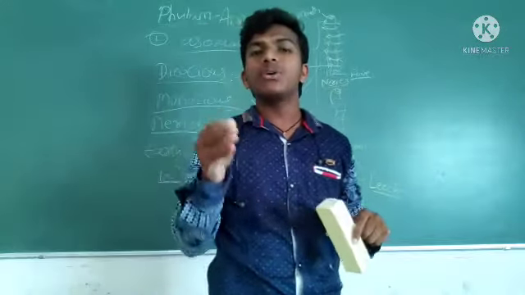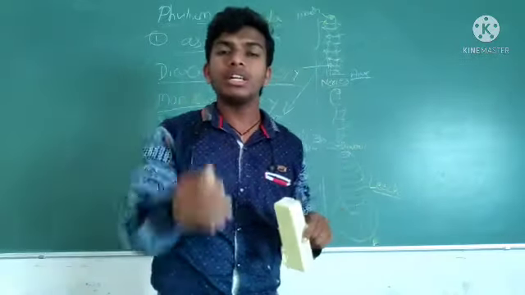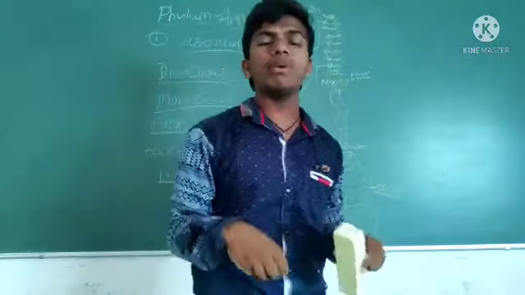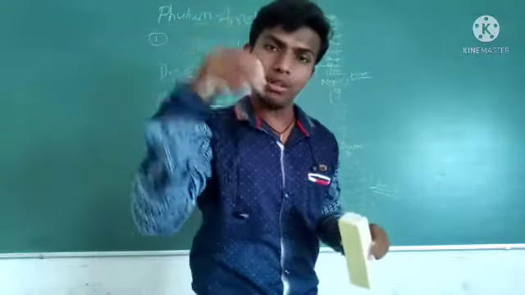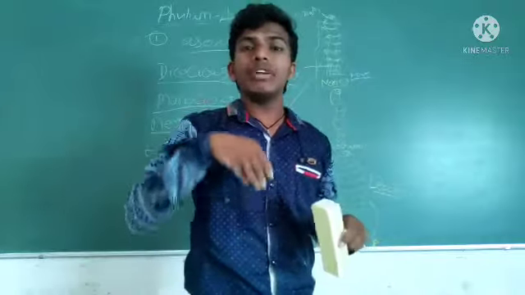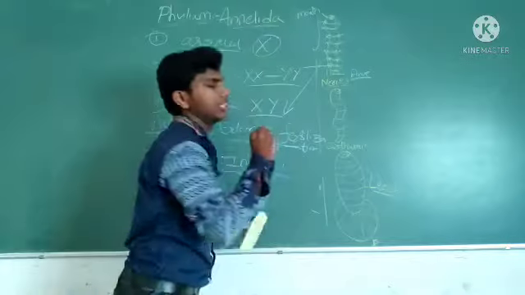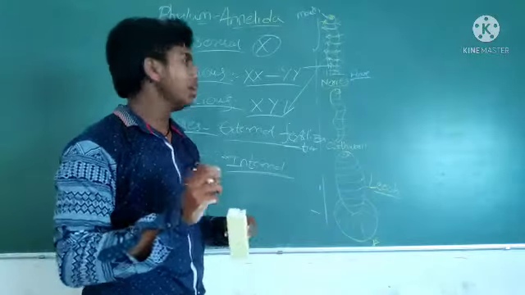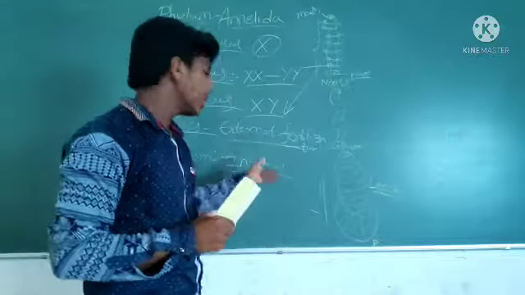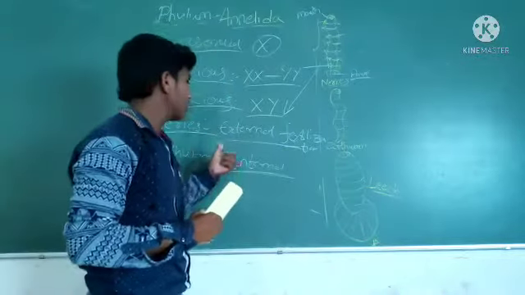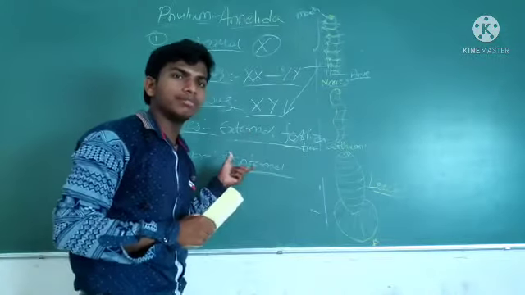See, the zygote forms inside the female body, and fertilization occurs inside the female body. What kind of fertilization is that? Internal fertilization. Okay. In aquatic annelids, fertilization is external. In terrestrial annelids, fertilization is internal. Okay. Are you clear?